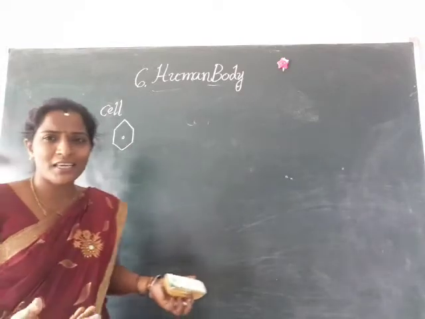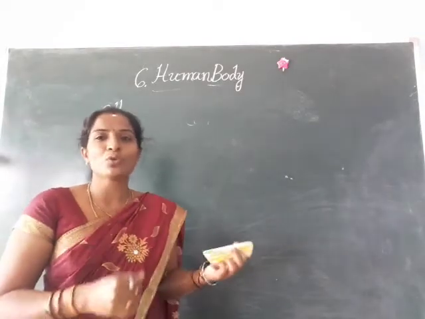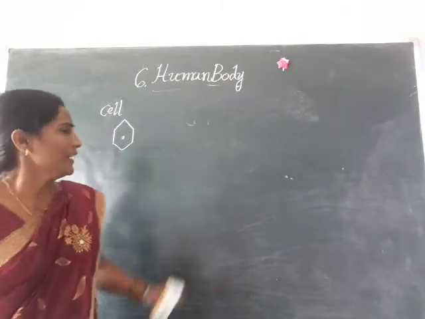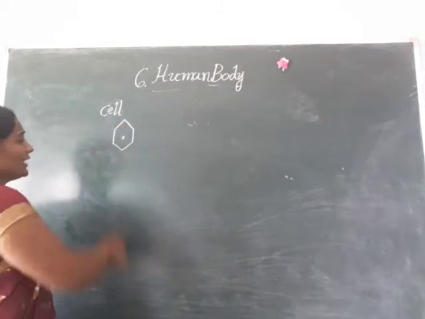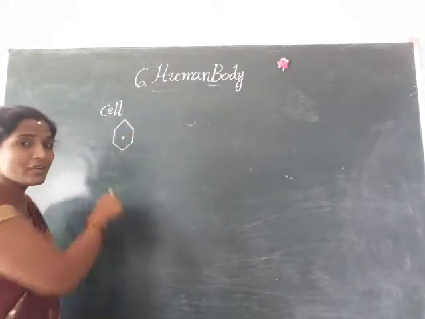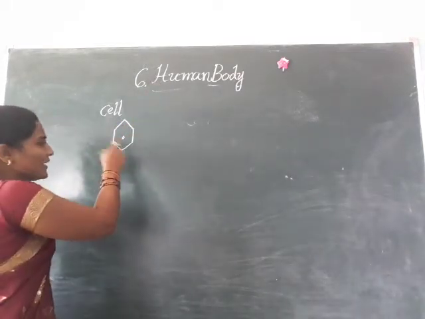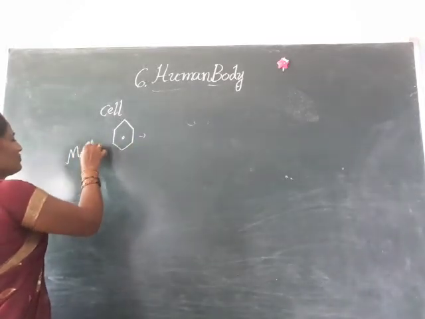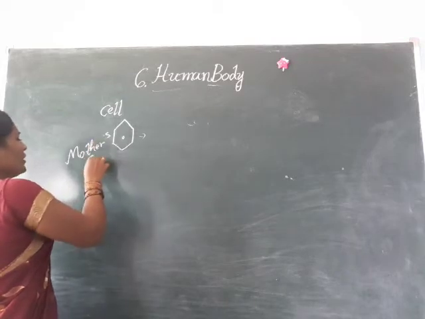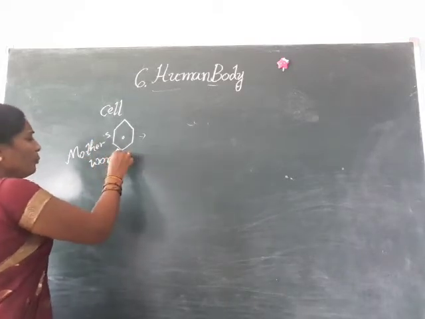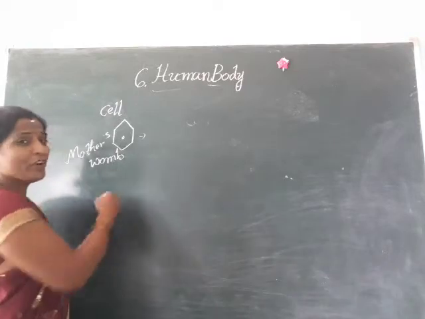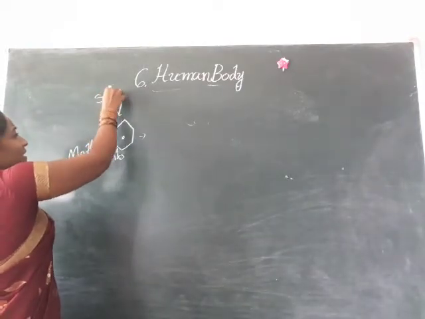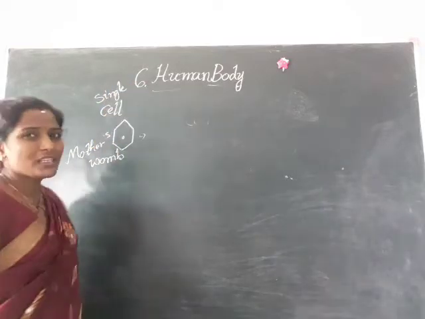How can we see it? If you see under a microscope, then we can see the particular shape of a cell. Is it clear children? Our human body first of all starts with a single cell only, when we are in mother's womb. At that time, our human life starts with a single cell only. Okay children?